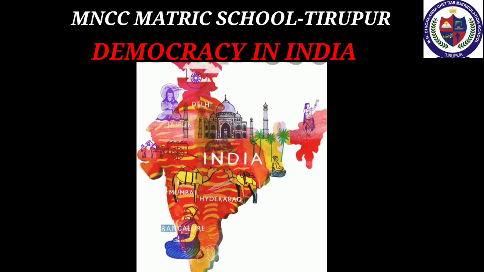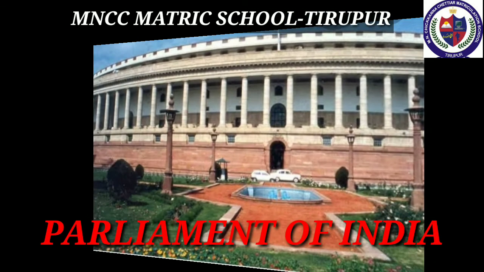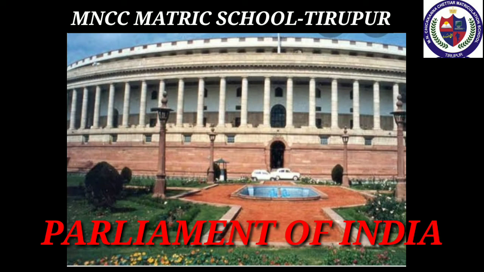Next topic, democracy in India. India has a parliamentary form of democracy. The Indian Parliament comprises the elected representatives of people and makes the laws for the country. India is the largest democratic country in the world. Democracy in India works on 5 basic principles. These are sovereign, socialist, secular, democratic, and republic.